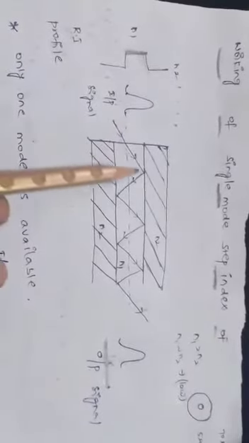So come to this. The key points are, in case of single mode, only one mode is available. Always the output matches the input. So there is no overlapping of signals because we are sending only one signal at a time. If there is no overlapping, no dispersion takes place. That is, there is no dispersion.